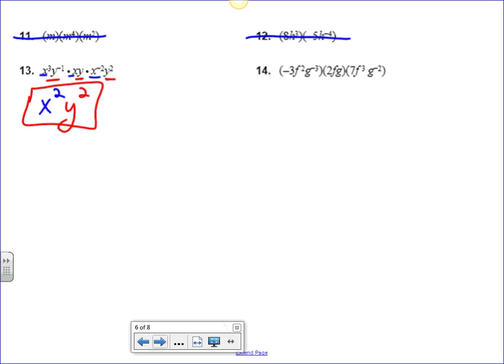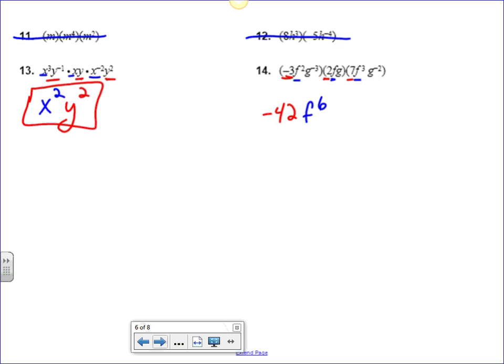Okay, this next one looks pretty complicated, but let's just see how complicated it really is. So I've got a negative 3, I've got a 2, I've got a 7. If you multiply all of those together, I believe we come up with a negative 42. And then if I look at the base of f, I've got an f squared, I've got an f, I've got an f to the third. So an f squared times an f would be an f to the third, times another f to the third would be f to the sixth.